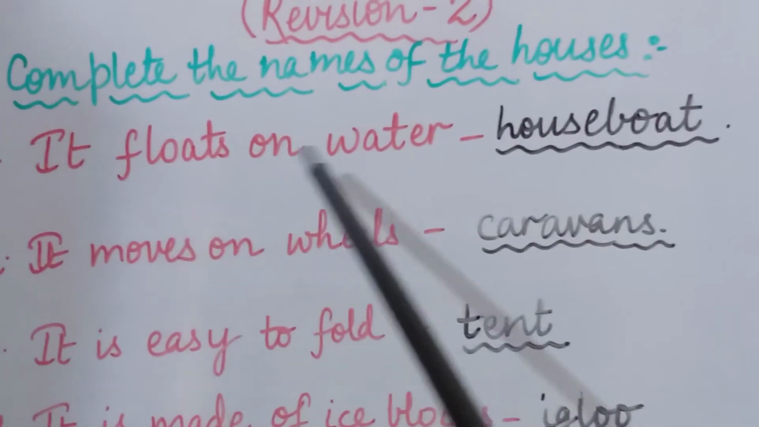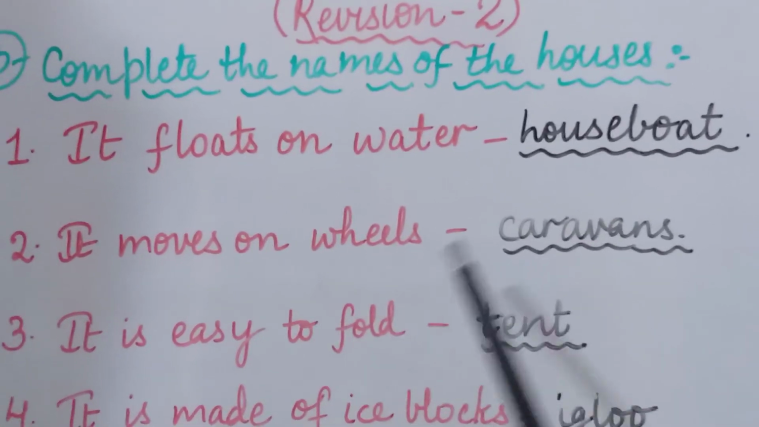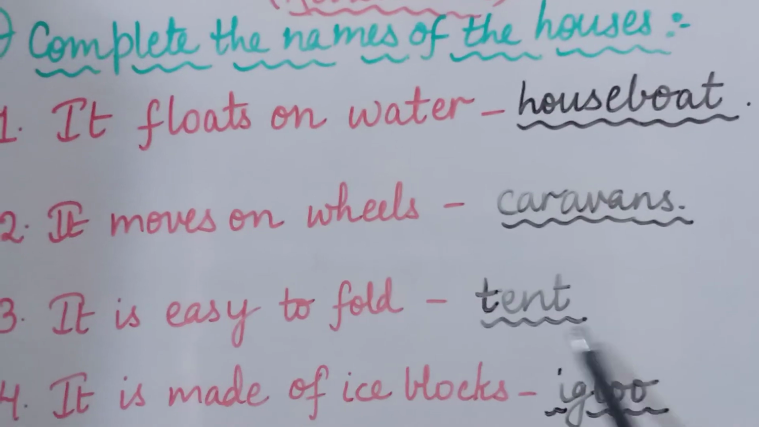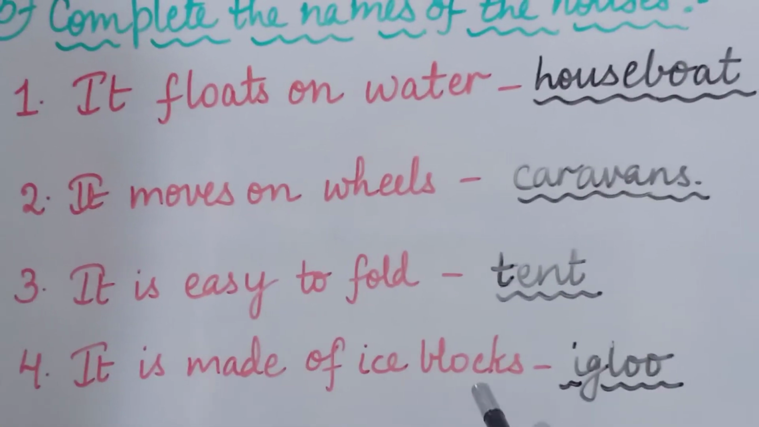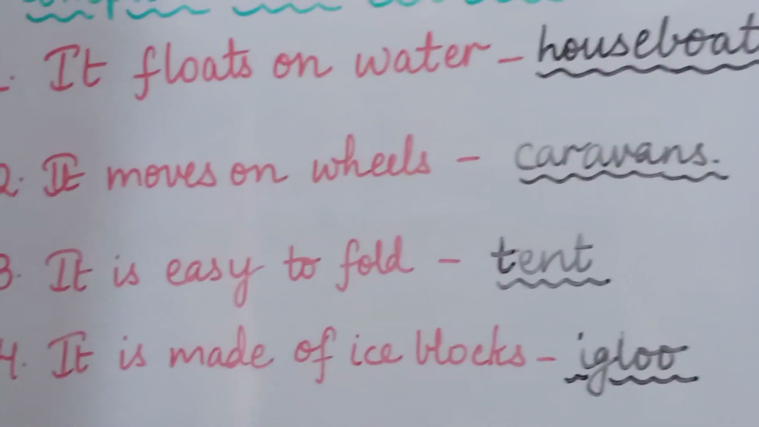First one is, it floats on water, that is houseboat. Second is, it moves on wheels, that is caravans. Third is, it is easy to fold, tent. Fourth is, it is made of ice blocks, that is igloo. Is that clear, children? Now coming to the next exercise.